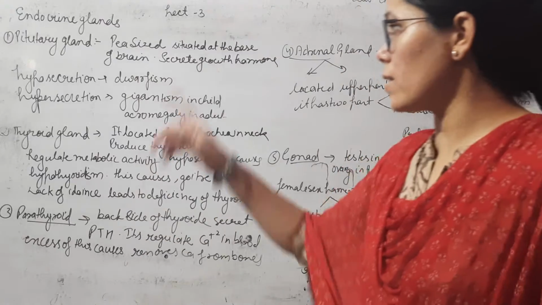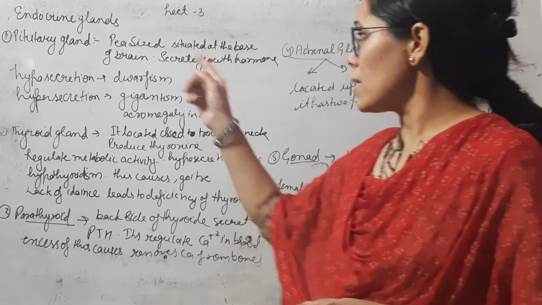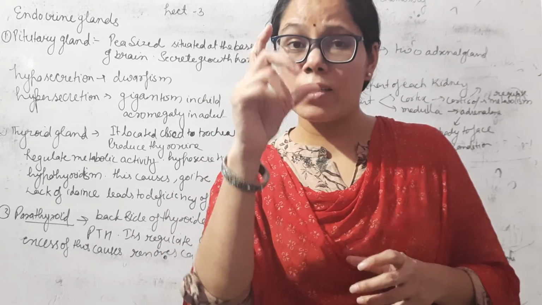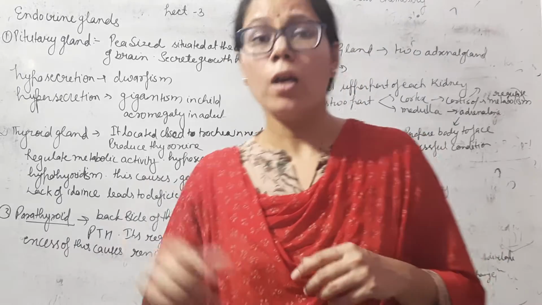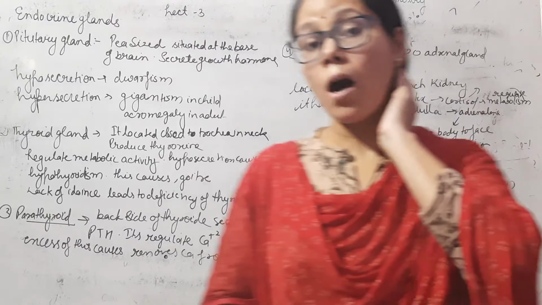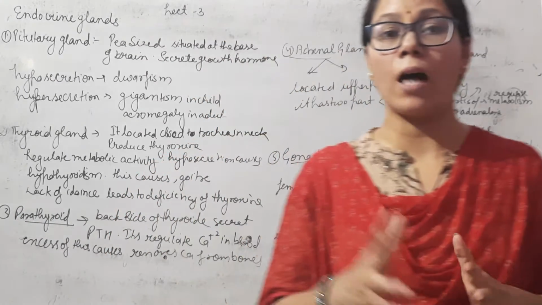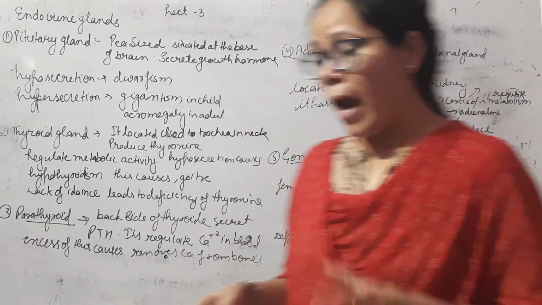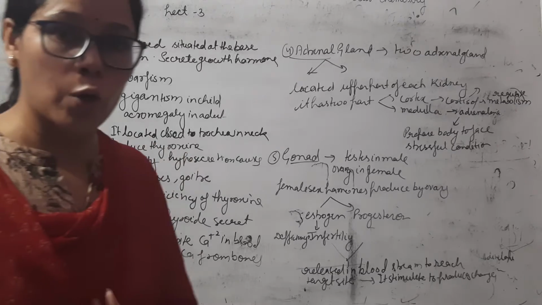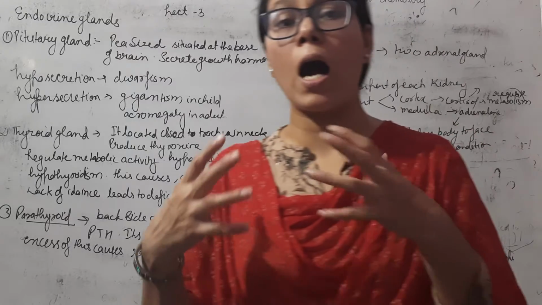The first gland is the pituitary gland. This gland is pea-sized. It just looks like a pea in size. It is situated at the base of the brain. This pituitary gland secretes growth hormone. Growth hormone means this hormone is responsible for our growth.